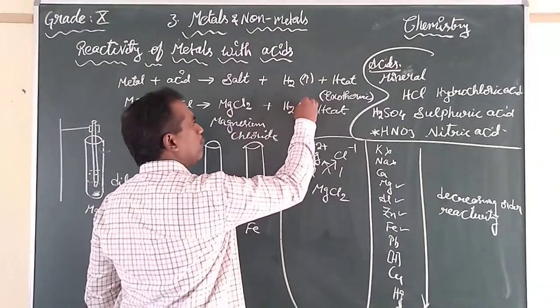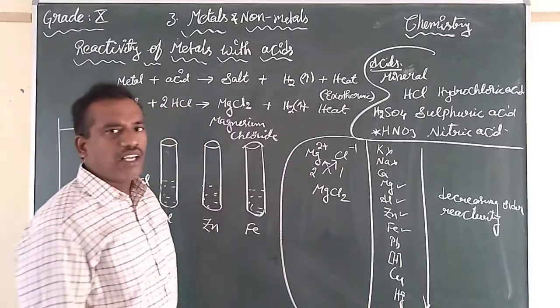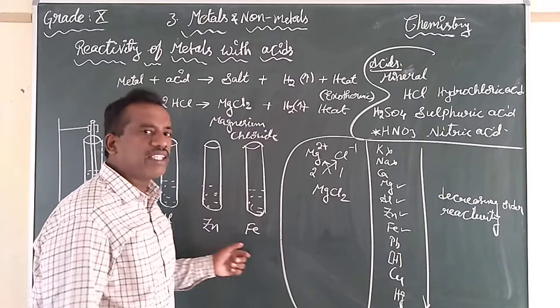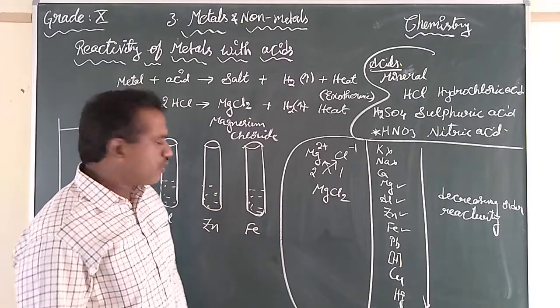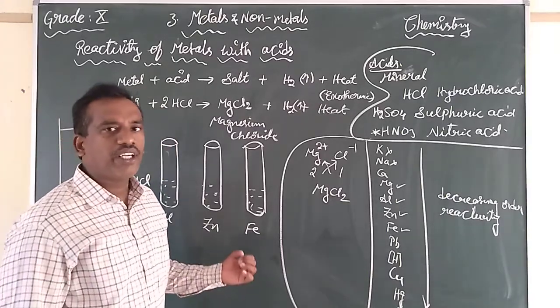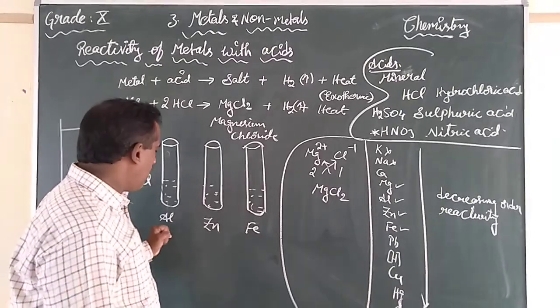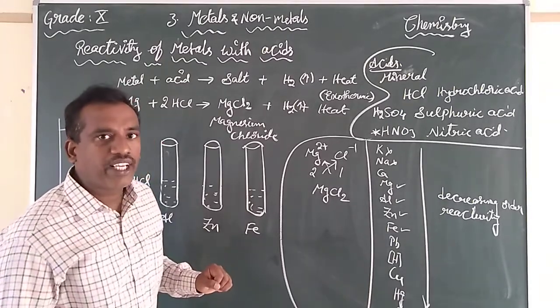Now this is a balanced equation and you can try to balance for the remaining aluminum, zinc and iron. Okay, you try, children. If you didn't get it, then we will see in the next video. Already we discussed how aluminum will react with hydrochloric acid.